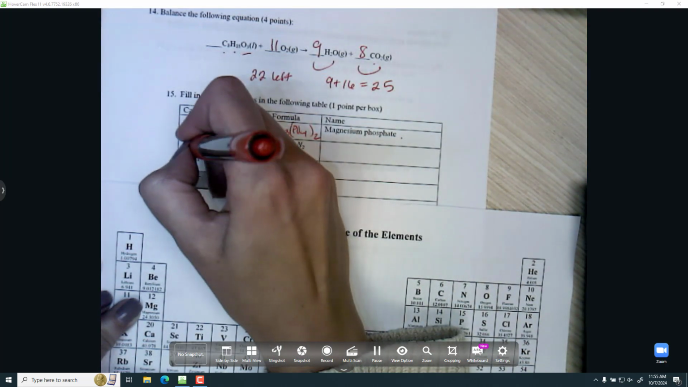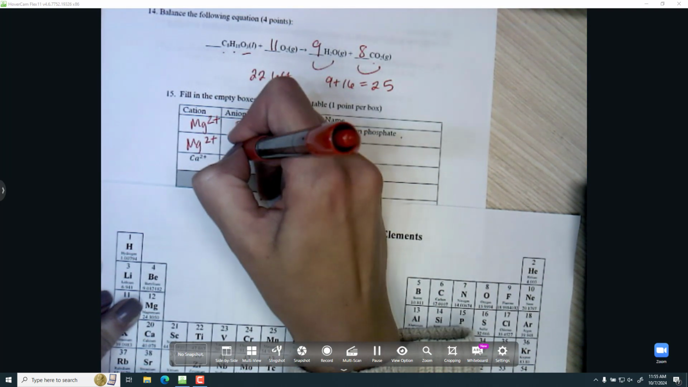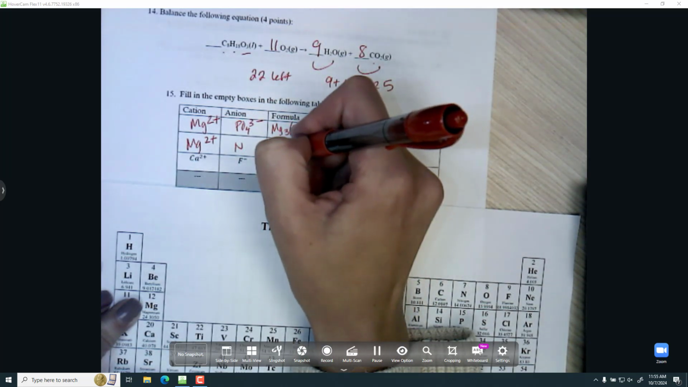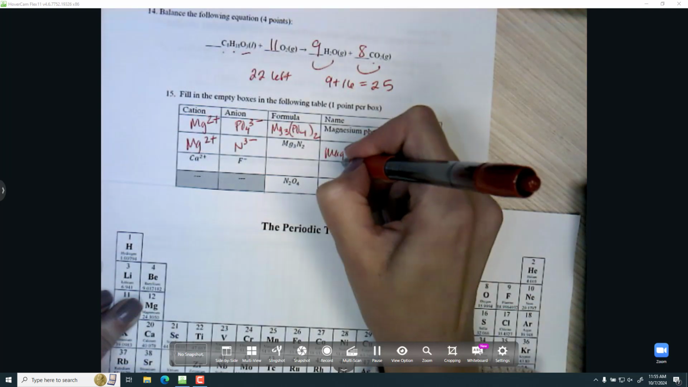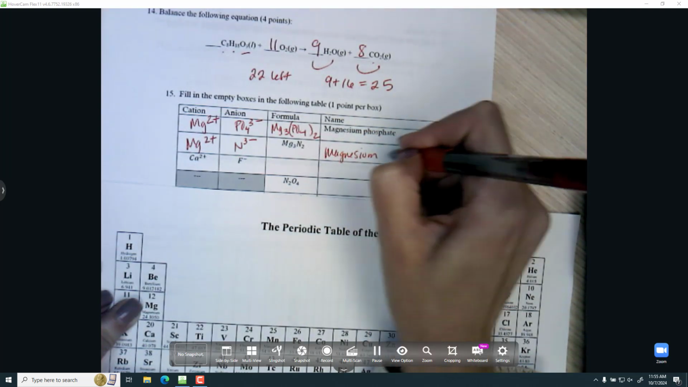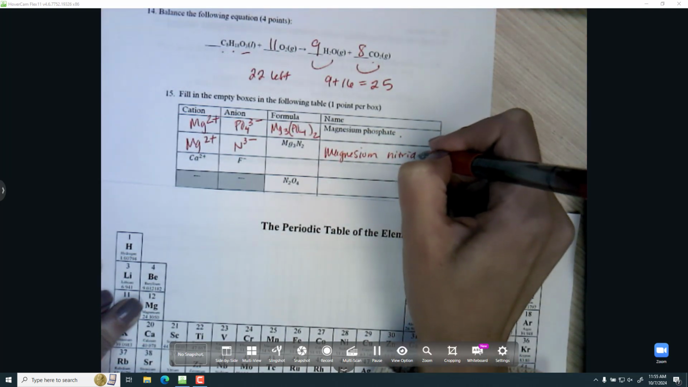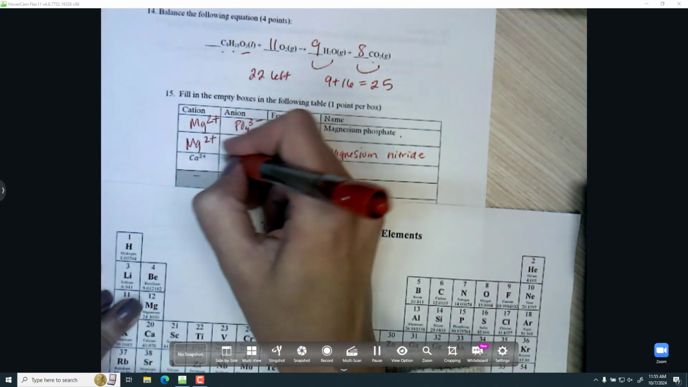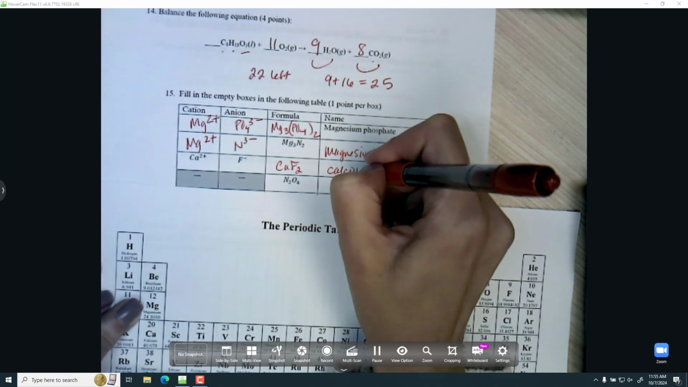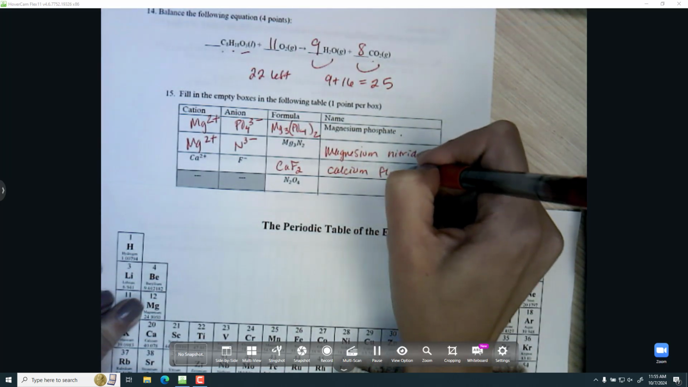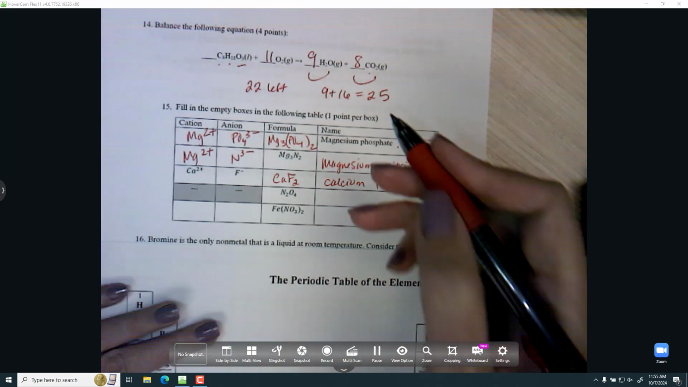All right, magnesium again, +2. Nitrogen is -3 from the periodic table, or from the charges I can figure out. And then magnesium, and then nitrogen gets changed to nitride because it's from the periodic table, -ide ending. Ca2+ and F- would be CaF2 to make it neutral. It has to add up to 0, and then calcium fluoride.